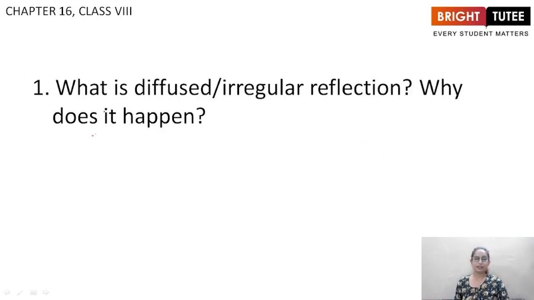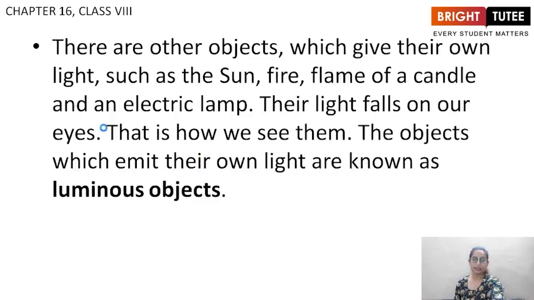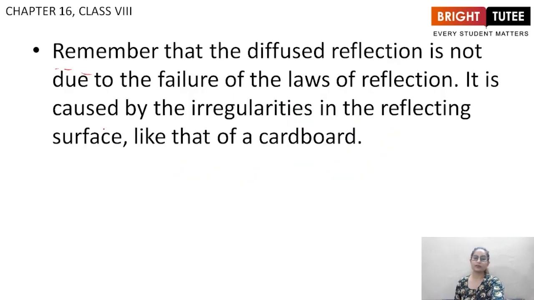In this lecture, we will be discussing the important questions from the third topic of this chapter. So let us start. The first question is, what is diffused or irregular reflection? Why does it happen? Students, this can easily come as a 3-mark question because you will also be drawing a diagram in this. Alright, so let us start with the help of a diagram only.